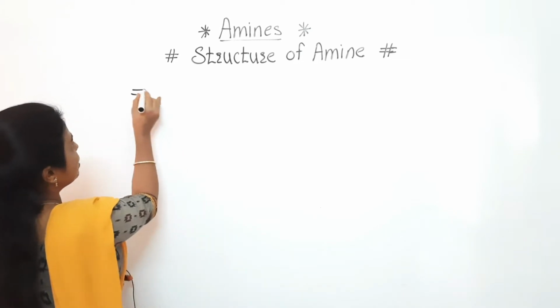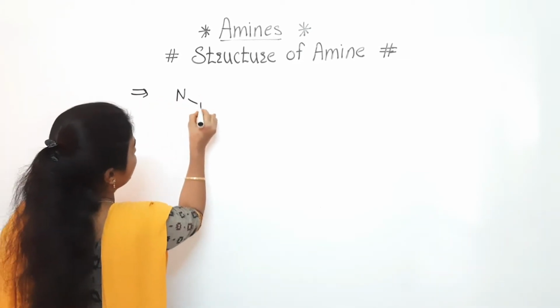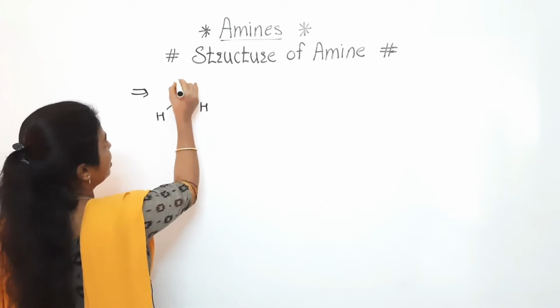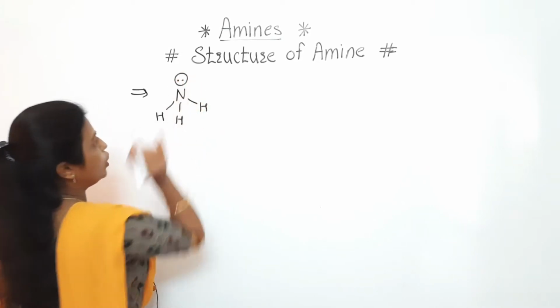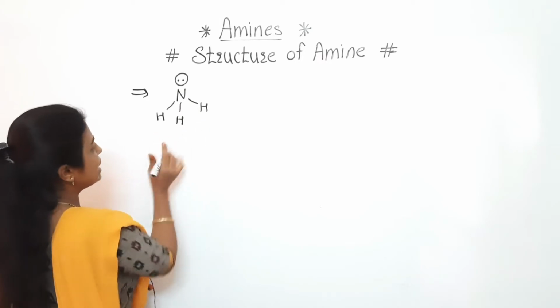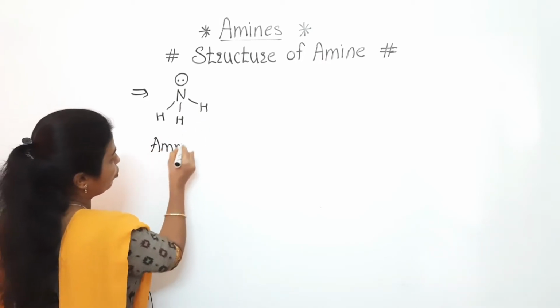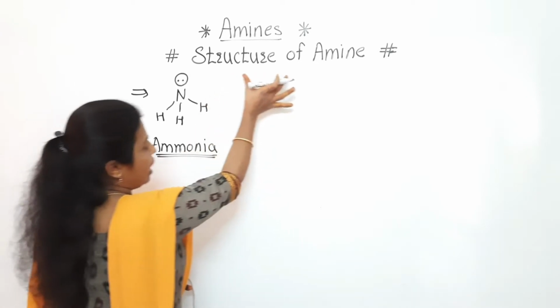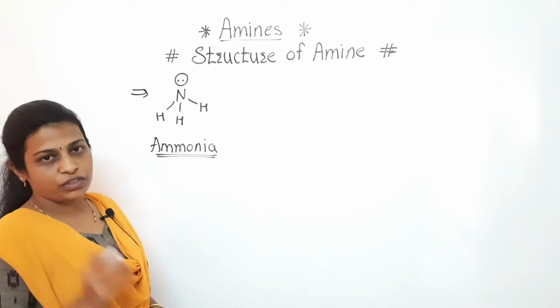In that, if we consider ammonia, whose structure is nitrogen with 3 hydrogen atoms, which carries one lone pair. Okay. So this is the structure of ammonia. As we know, amines are the derivatives of ammonia.